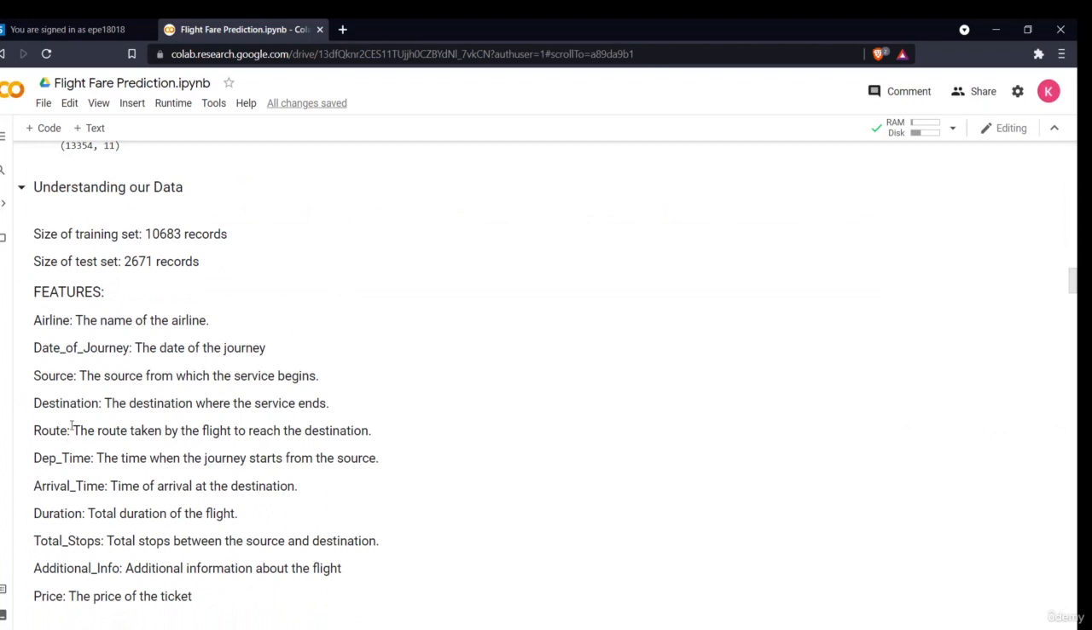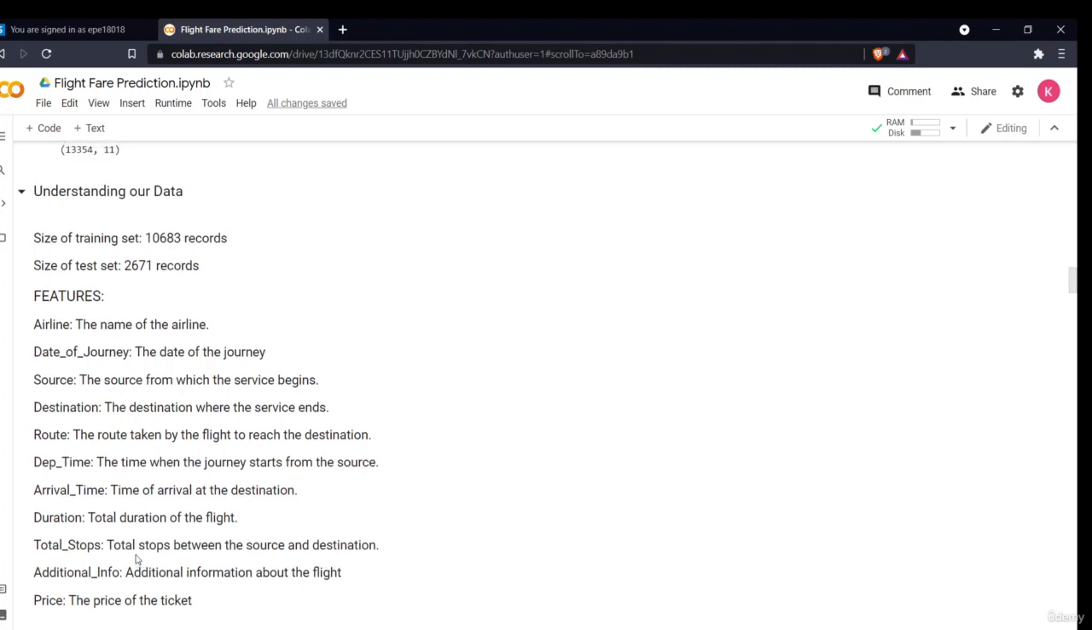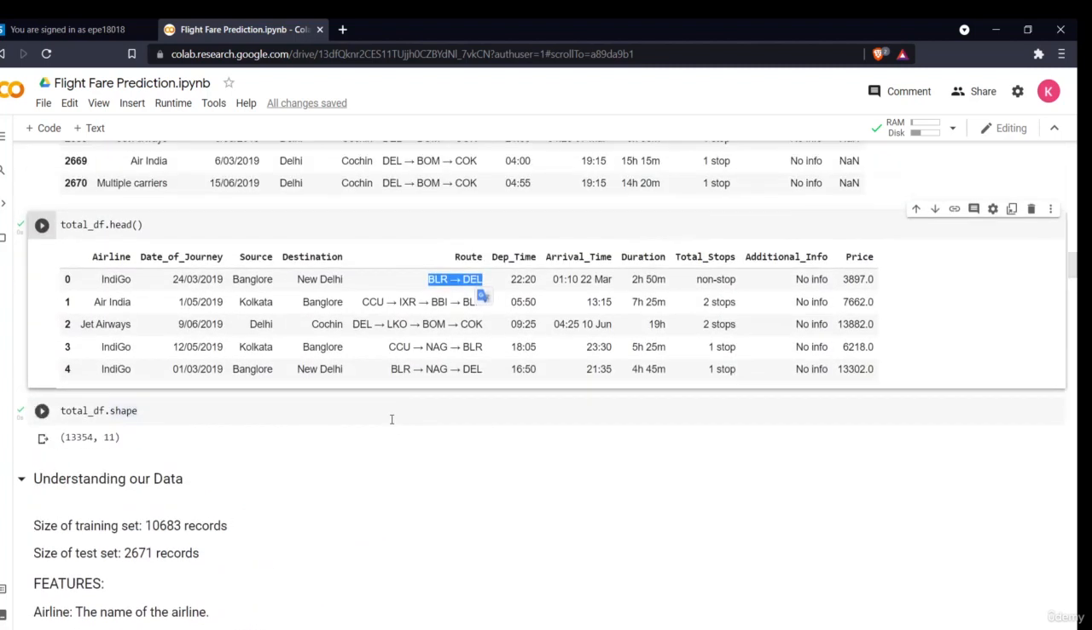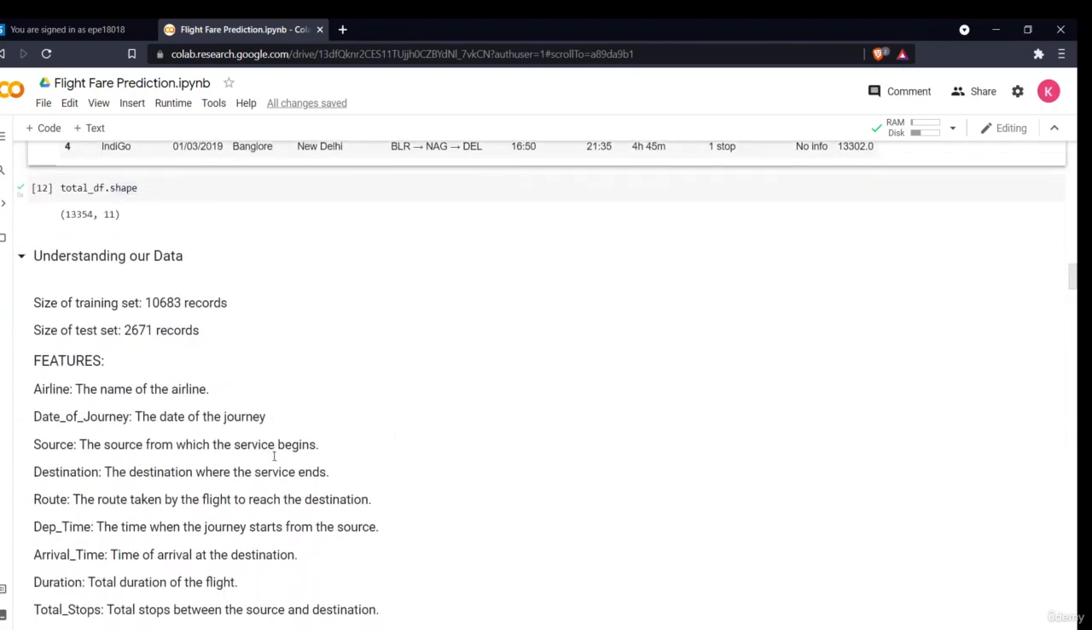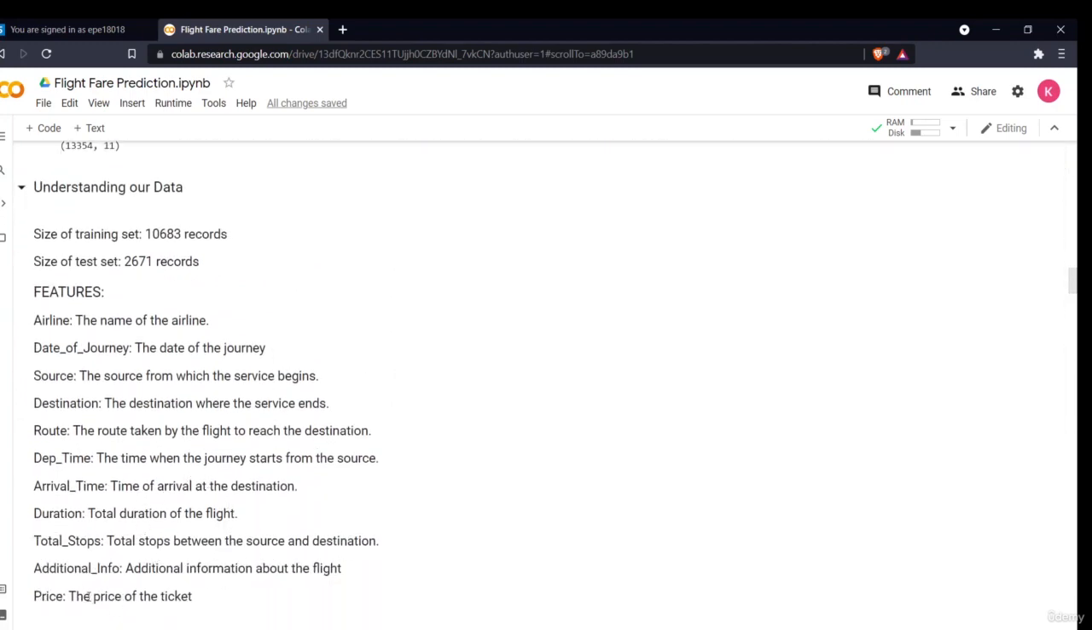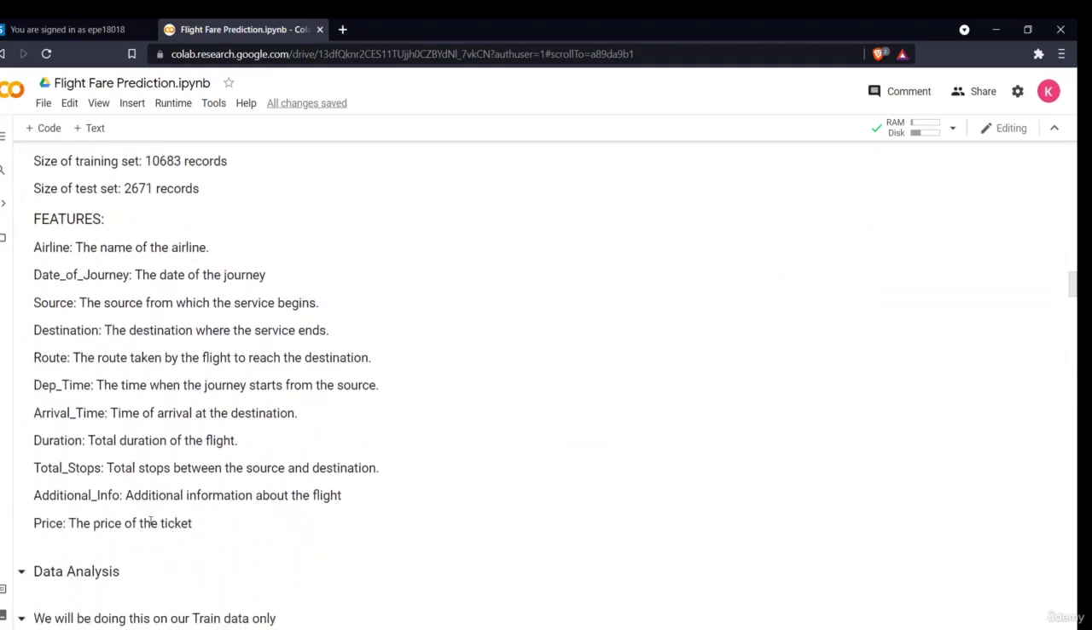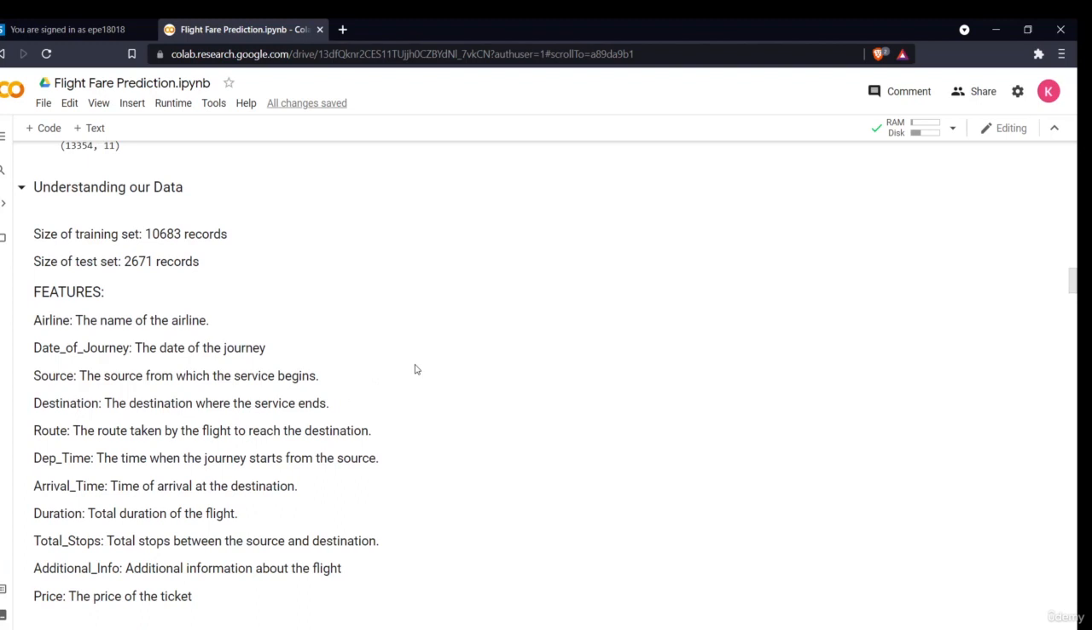The next ones are the departure time, arrival time, duration of the flight, and the total stops. As I said, if there is a halt, then it will show the different stops. Then additional info is the additional information given by the flight, if there is something special, like economy class or business class. The last one is the price. This is the dependent variable which we have to predict. So this was a brief introduction of our data. In the next section, we'll be doing the data analysis part.